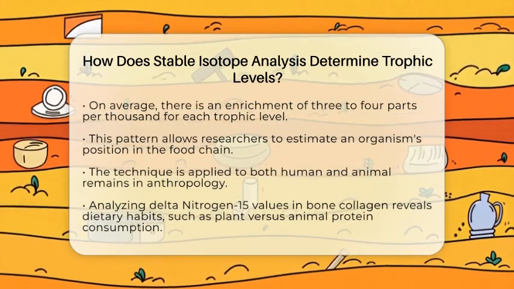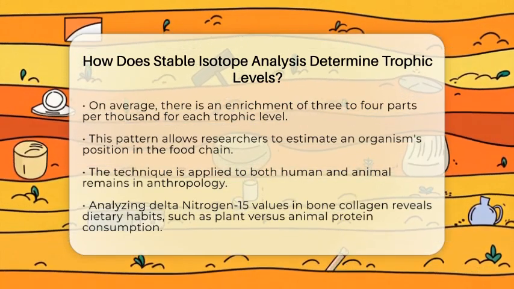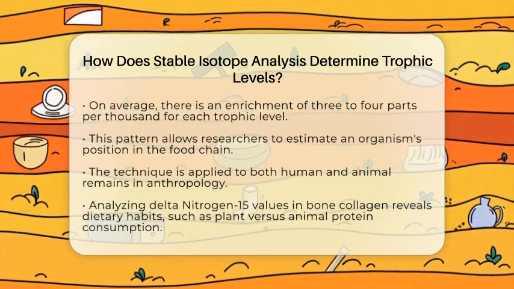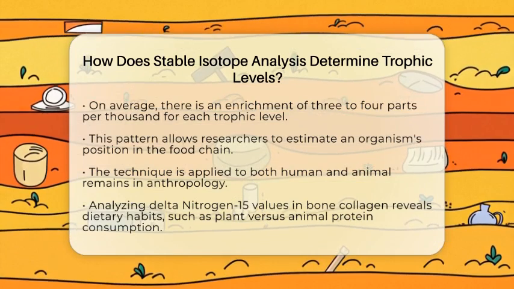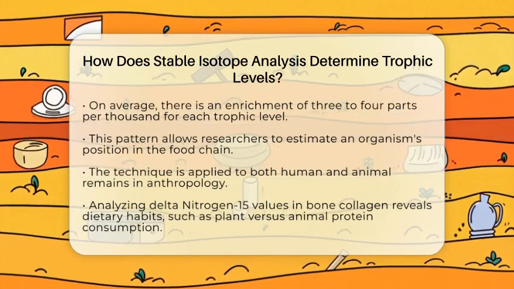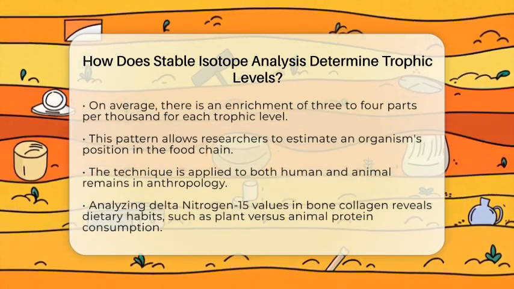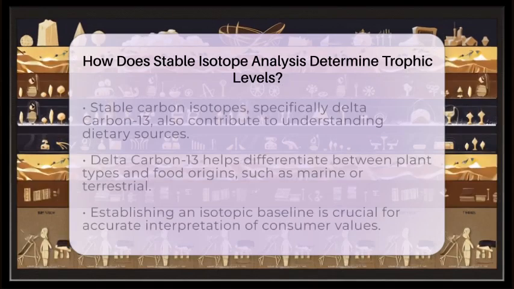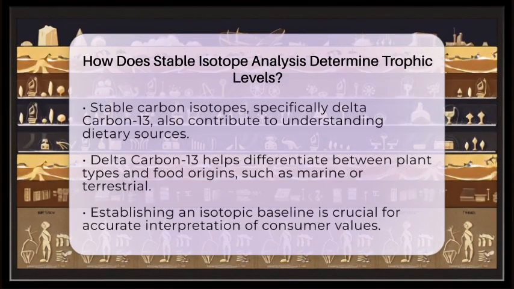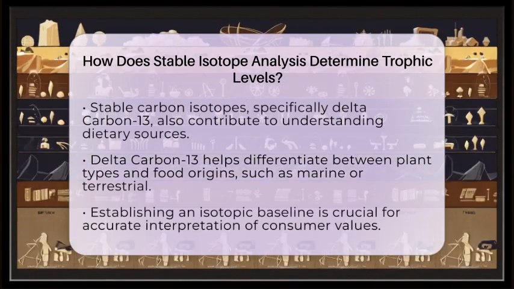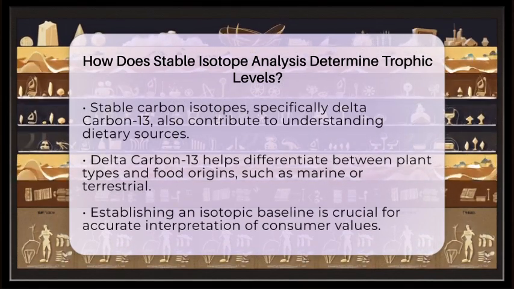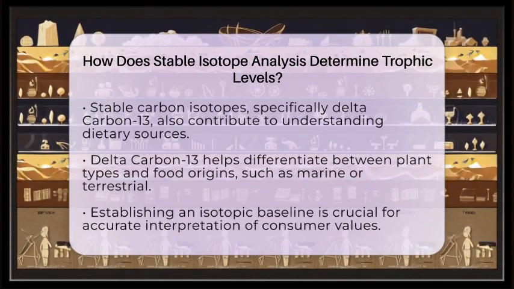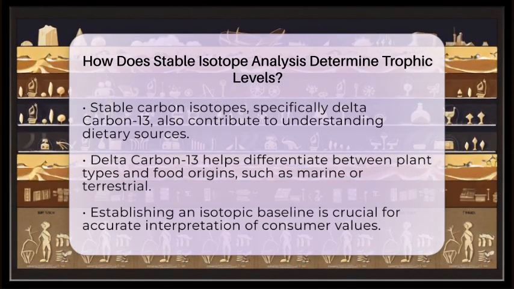Stable carbon isotopes also come into play. The delta carbon-13 values provide additional context about dietary sources. They help distinguish between different types of plants, such as those using the C3 or C4 photosynthetic pathways, and whether the food came from marine or terrestrial sources. Together, these nitrogen and carbon isotopes create a clearer picture of dietary habits and trophic relationships.